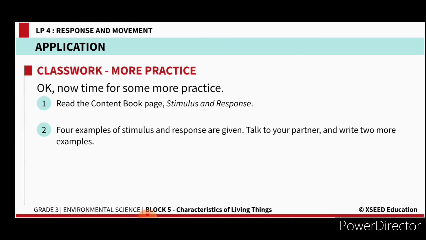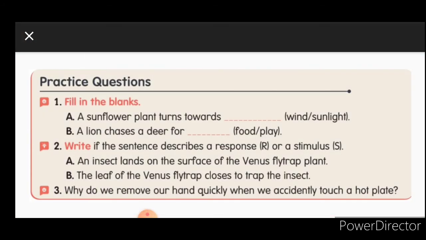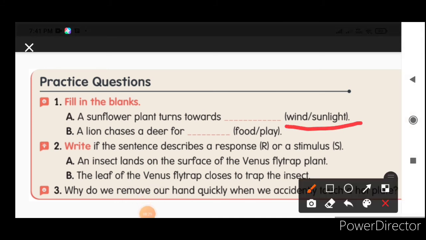Okay. Now we will see the practice questions given in your textbook in 5.4. Here some fill in the blanks are given, and clues also, a help box is also there. A sunflower plant turns towards sunlight. Already from the name itself you can understand. Sunflower turns towards sunlight. So choose the correct answer and write in the blank. Does a lion chase a deer just for playing or for food? It's for food. So choose the answer and write in the blank.